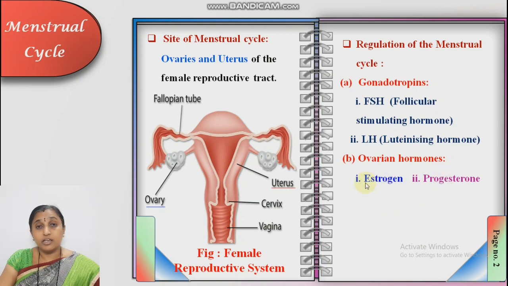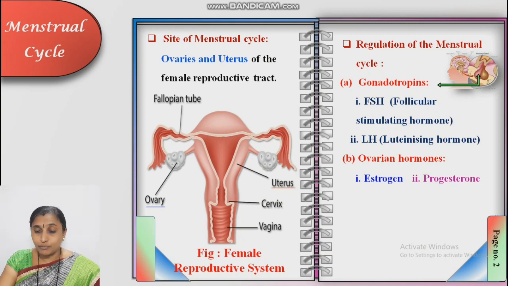We already studied estrogen plays an important role in development of secondary sexual characters in female. See in the diagram, from which part are gonadotropins secreted? They are secreted from the pituitary gland. Pituitary gland has two parts, anterior pituitary and posterior pituitary, and they are secreted from anterior pituitary. Where is pituitary gland present?